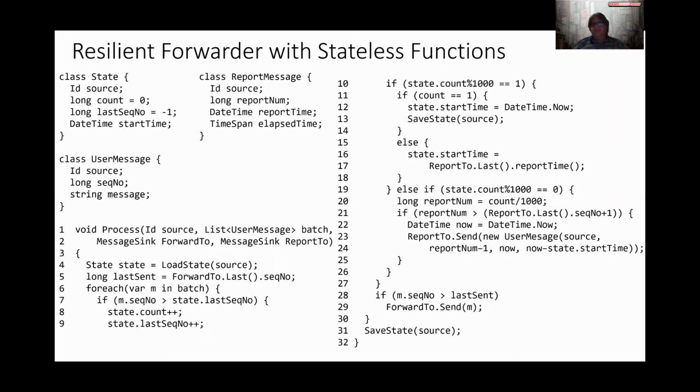Now, since the function invocations can fail halfway through, the application needs to establish a sequence number of all of the messages that travel between the two distributed components so that when things are partially executed and then executed again, the stateless function can then pick up where it left off. In addition, it has to carefully save state, for instance, here and here, during the invocation to make sure that things are left in a consistent state. It took me about a day to write this very simple function, and I'm still not 100% sure it's correct. This is very difficult code to get right.